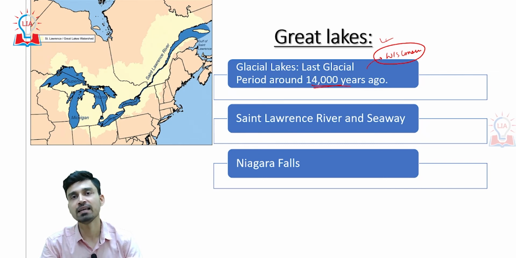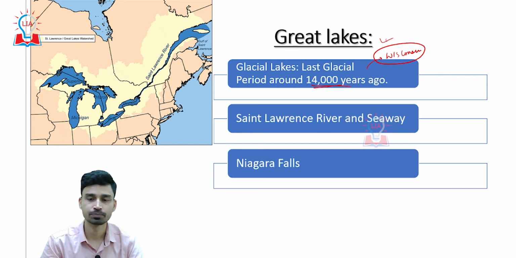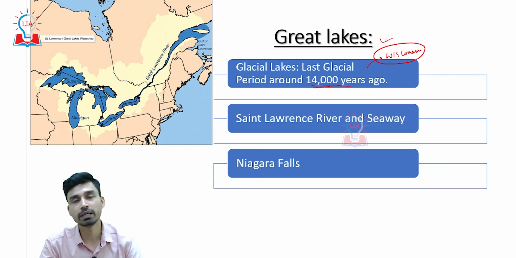And when this glacier retreated due to the warming of the environment, what happens? This whole scoured area was filled up by the water, the melt water of the glacier, and that is how all these Great Lakes have come into formation. Great Lakes is also believed to be one of the largest lake networks that consists of the second highest volume of fresh water on the earth. In terms of area, around 22% of the surface water is present in the Great Lakes alone.